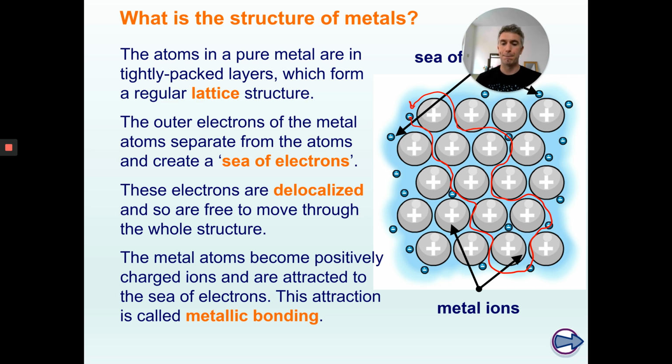And so the metal atoms are positively charged because they've given up one of their electrons, and the electrons are negatively charged because they're electrons, so the whole thing is attracted to itself. That is what metallic bonding is. The positive of those atoms and the negative of those electrons makes this metallic bonding.